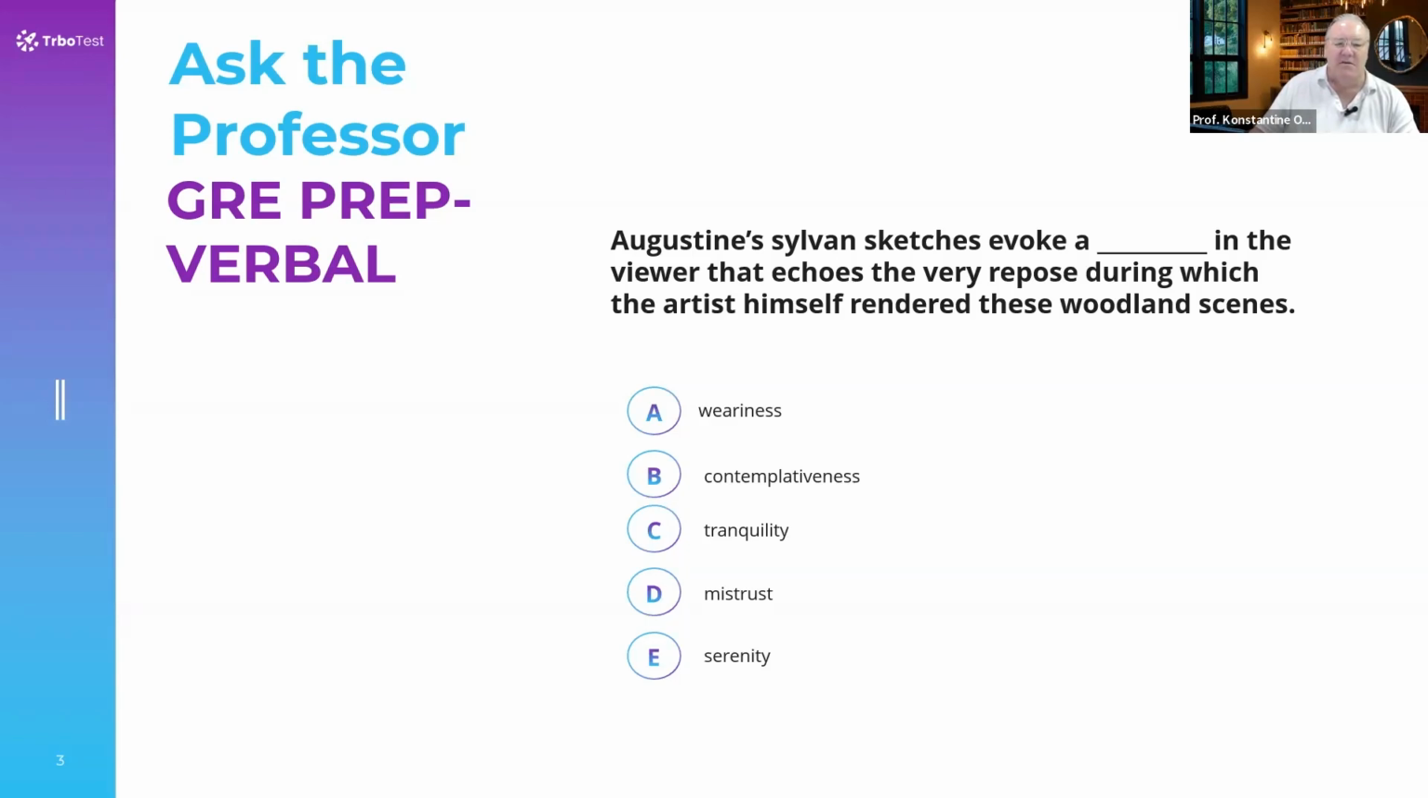contemplativeness, tranquility, mistrust, serenity. So if we look at words that fit, there's not really a synonym for weariness or contemplativeness, or mistrust might work with weariness, but again, it's not very good. But look at tranquility and serenity. Not only are they synonyms of each other, but look at the rest of this. In the viewer that echoes the very repose, the rest, the relaxation, the tranquility, and the serenity, the repose. They all work together. So the obvious answers here should be C and E.